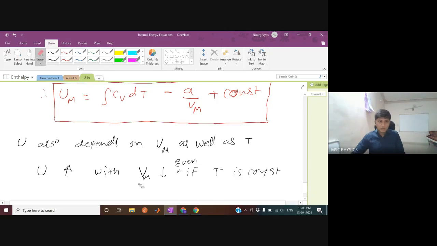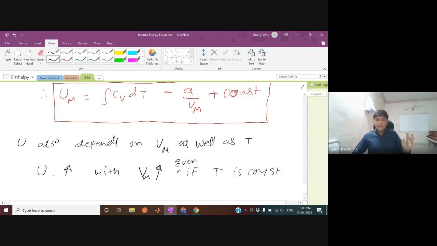This is increment. I'm sorry. You can increase with the increase in volume even if T is constant. So if you increase the volume, this number will eventually go down, and since it is minus and going down, it will eventually increase U.